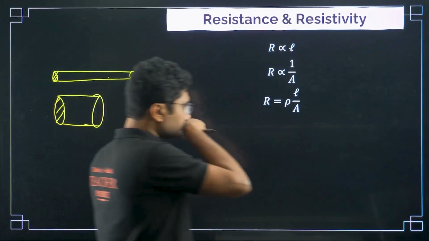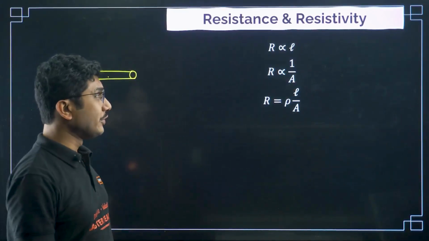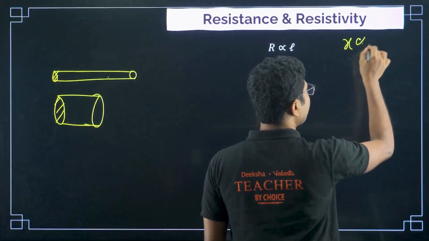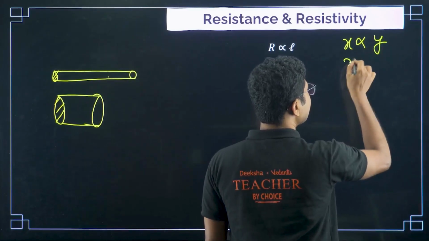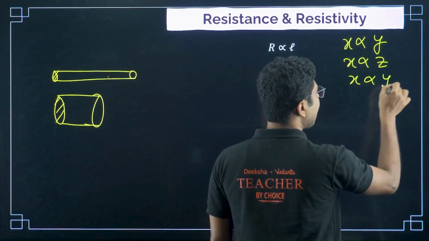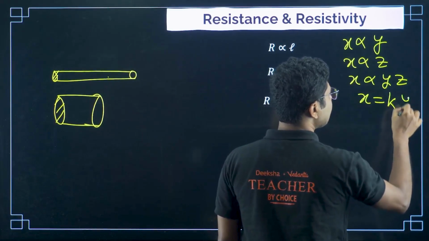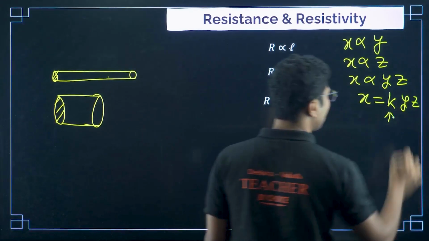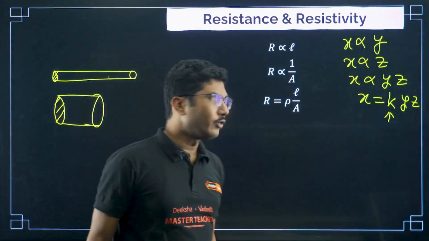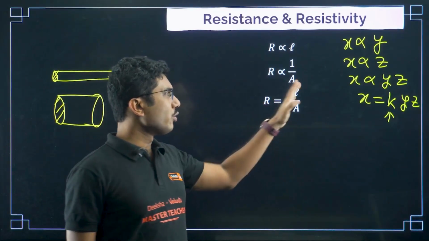Now when you factor in both the values, we know from the theorem of proportionality that if x is proportional to y, and x is proportional to z, then we can say that x is proportional to yz, and we can say x equals k yz. k is called the constant of proportionality, right? This is the proportionality law that we already know. So from there we have directly written that R equals rho L by A.